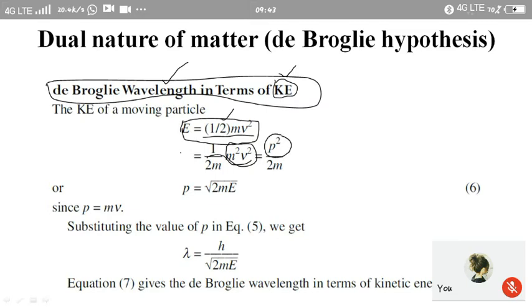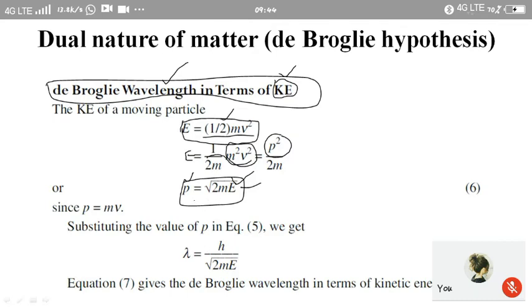Now the expression for energy is modified as E is equal to p square by 2m, from which we get p is equal to square root of 2mE. Now we are getting the relation between the momentum of a particle and its kinetic energy, where E is the kinetic energy of the moving particle. So we get p is equal to square root of 2mE.